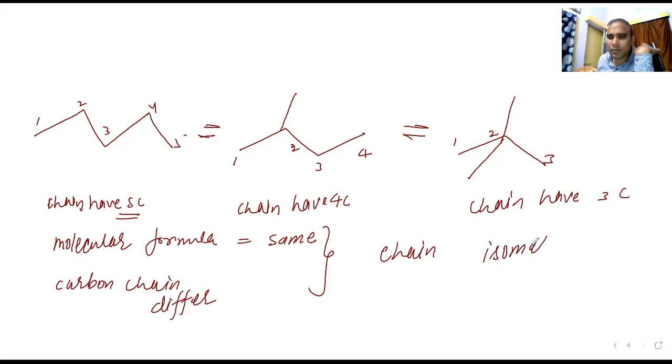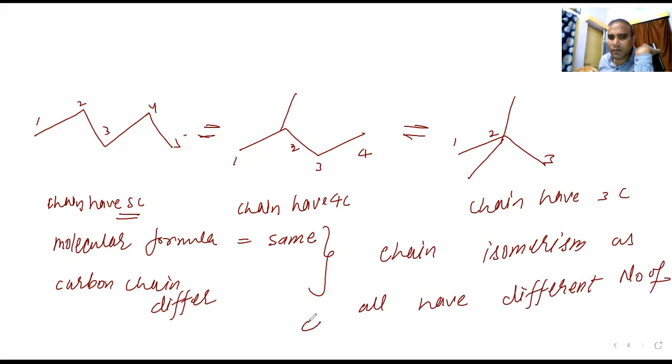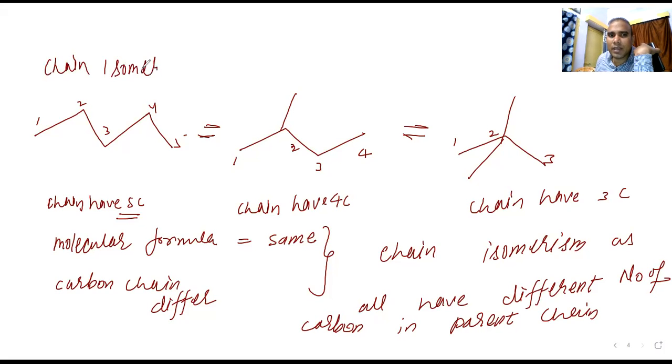Yes, chain isomerism, because all have a different number of carbon in the parent chain. Whatever chain we have selected, they have different numbers of carbon atoms, so this is known as chain isomerism. This is the example of chain isomerism. Are you able to understand?